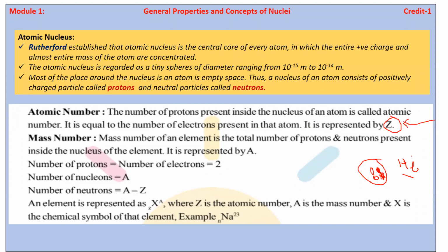ओके, so that it may be possible to ask an MCQ-based question that the atomic number is represented by dash dash dash. So A, capital A, B, capital Z, C, capital N, and D, capital M. Okay, so you must be aware that atomic number is represented by capital Z.